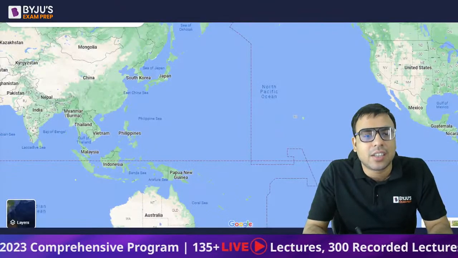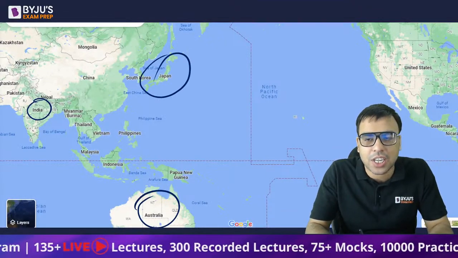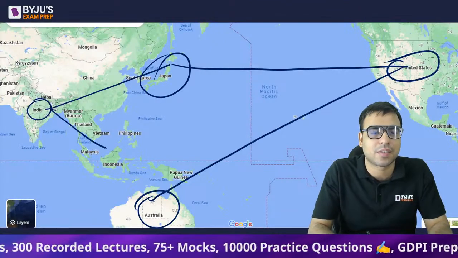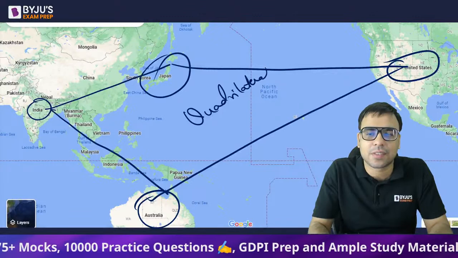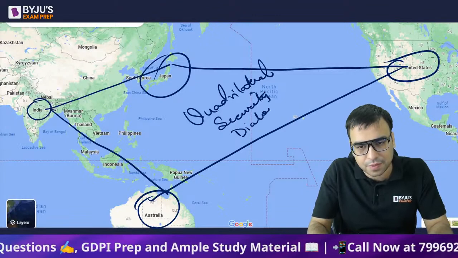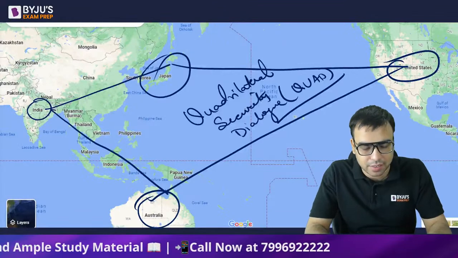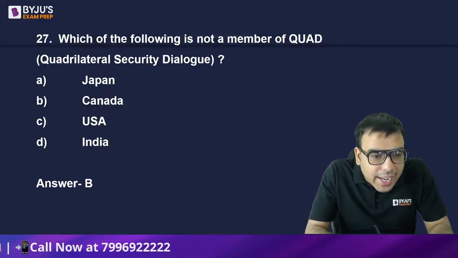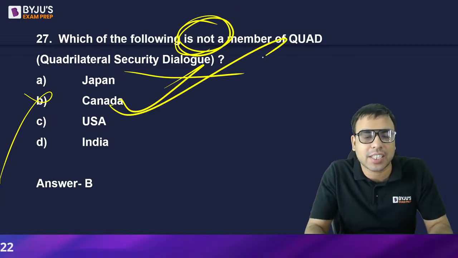Alauddin Haq, you are right. Basically, they have formed a Quad, let me tell you: India, Japan, Australia, and USA. They are forming it as a quadrilateral. In mathematics, we read about quadrilaterals. So they have called it the Quadrilateral Security Dialogue, also known in short as Quad. These 4 nations have formed it: US, Japan, Australia, India, not Canada. So Canada is not a member of Quad. So the answer is B.